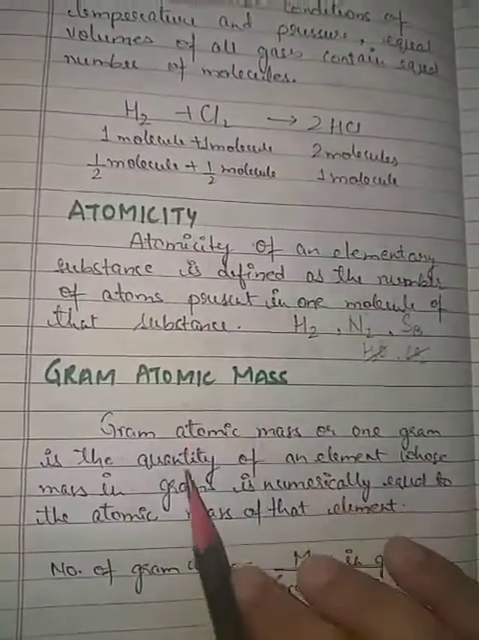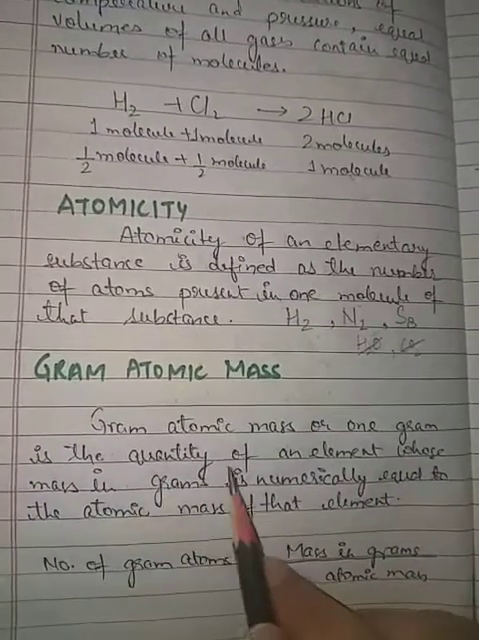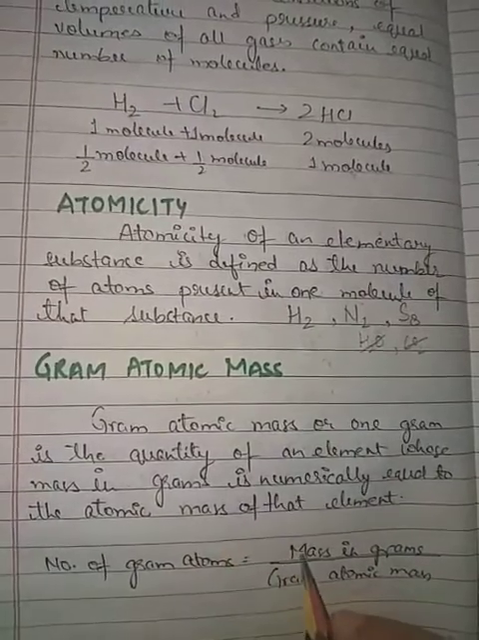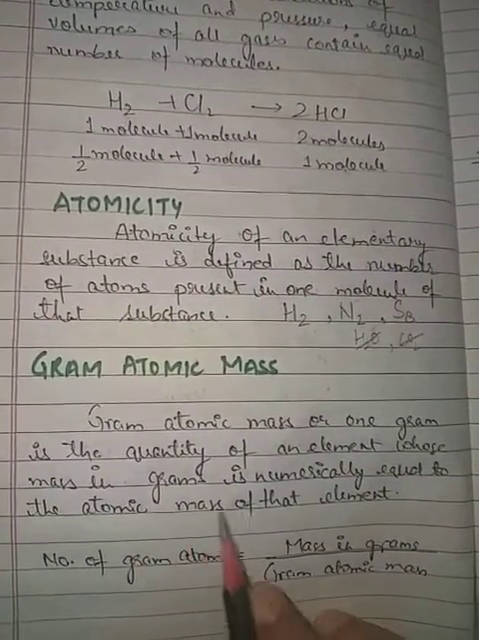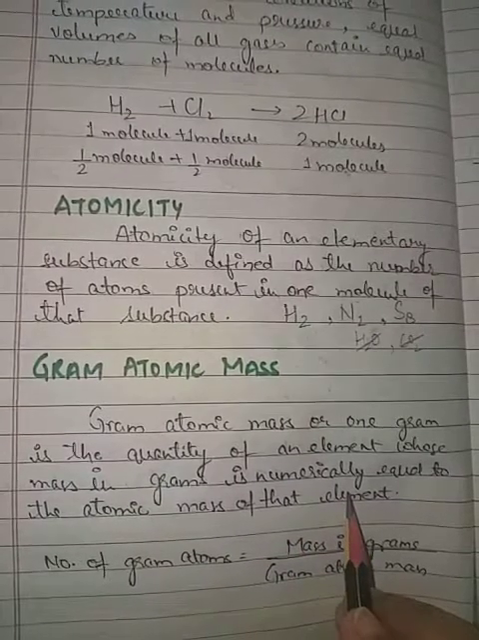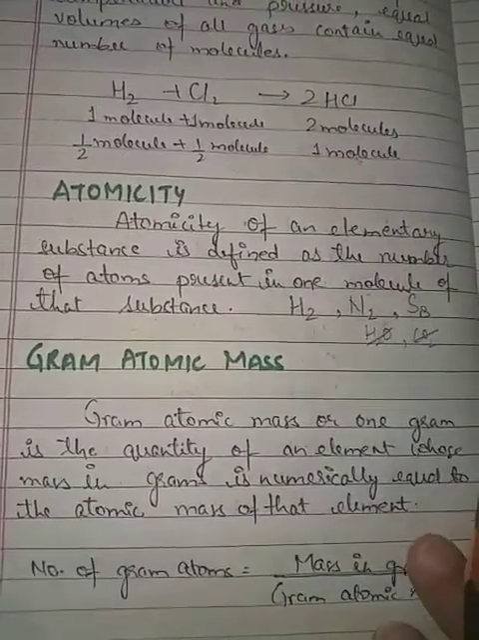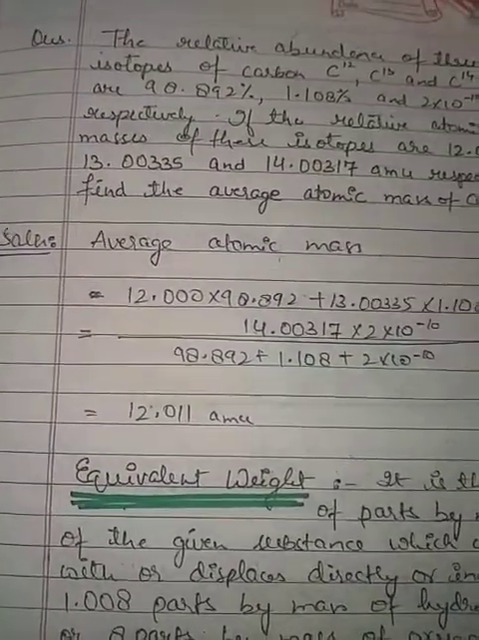Now gram atomic mass. Gram atomic mass, or 1 gram atom, is the quantity of an element whose mass in grams is numerically equal to the atomic mass of that substance. It is called the number of gram atoms. Now we'll see how to calculate the masses here.